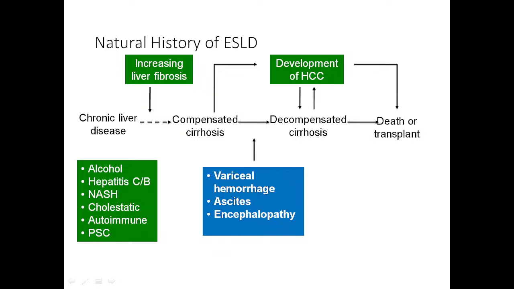may develop hepatocellular carcinoma because cirrhosis is a precancerous condition. So either the patient may develop HCC from compensated cirrhosis or decompensated cirrhosis, or the patient may die due to cirrhosis unless he receives a liver transplant. Okay. So this is the natural history. Chronic hepatitis leading to cirrhosis, initially compensated, later on decompensated, HCC, and finally death.